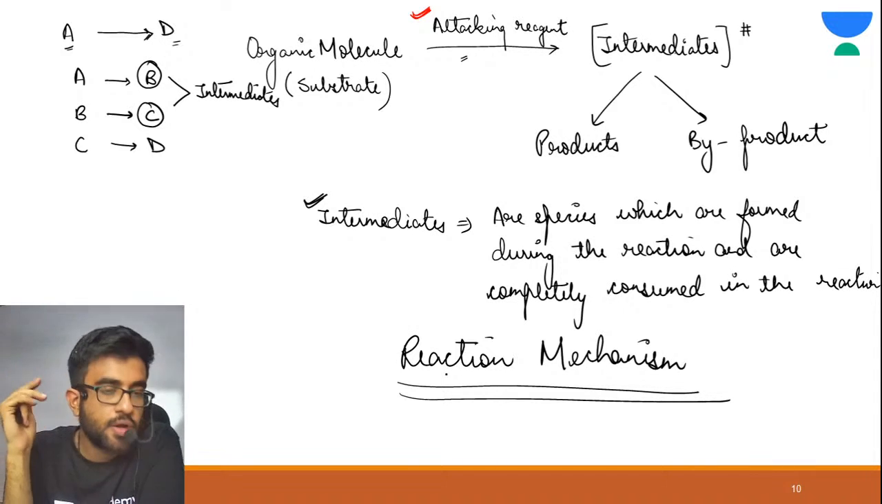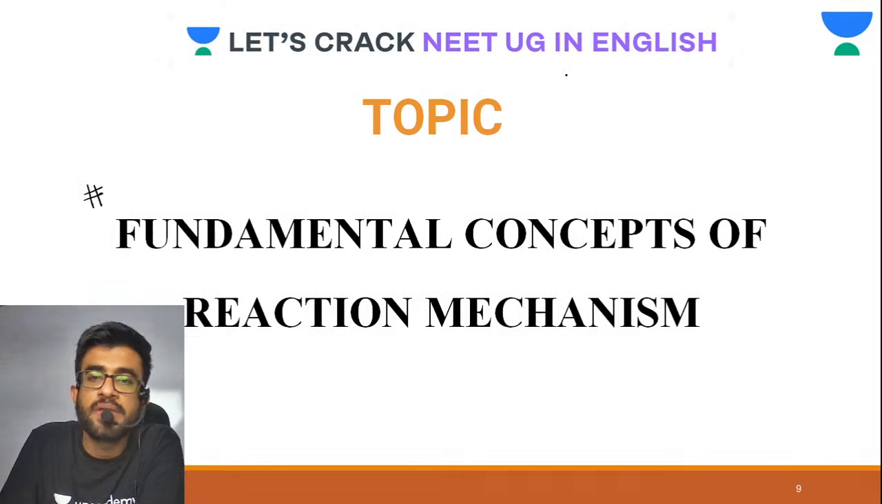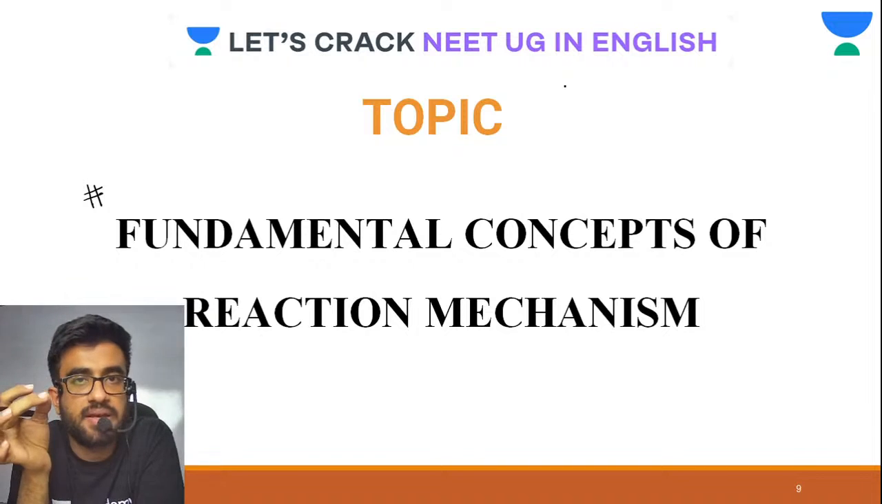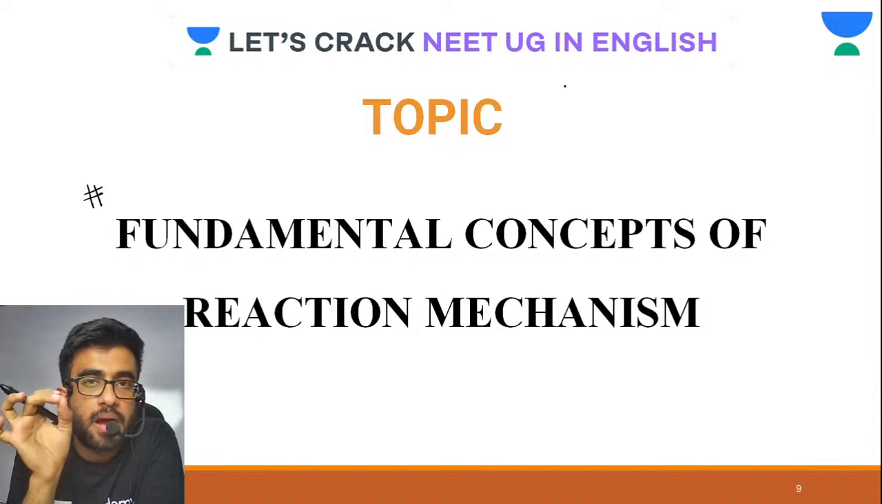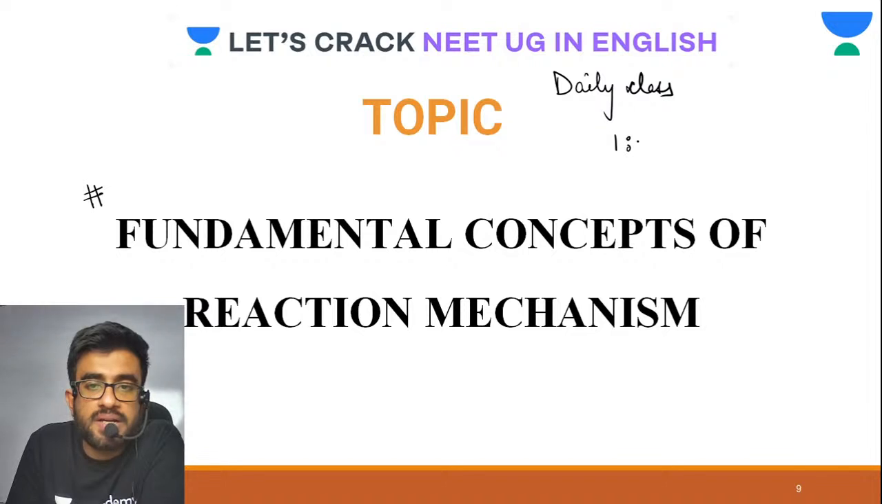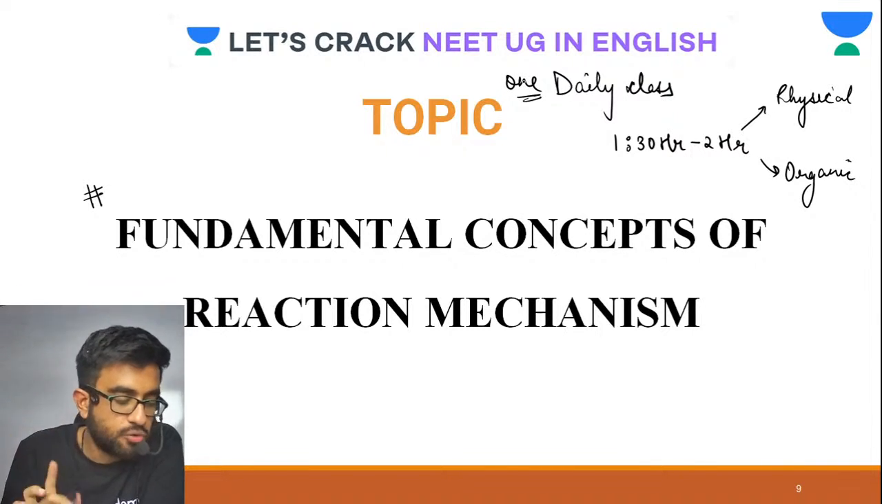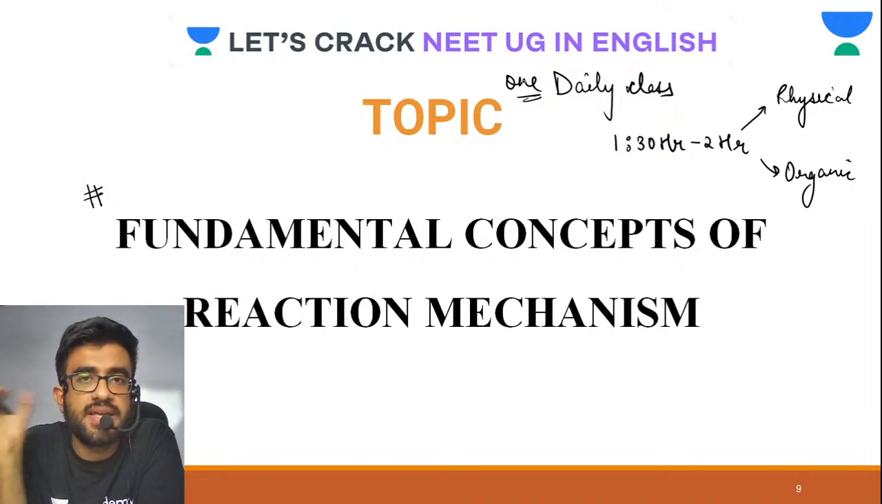Those students who are new, let me tell you, right now we are having two classes, one at 11 a.m. and the other at 1 p.m. But now we are going to conduct a daily class of 1.5 hour to 2 hour. One day it would be of physical chemistry and the other day would be of organic chemistry, and we'll have one class daily. That would be better. You will have better productivity in this way.